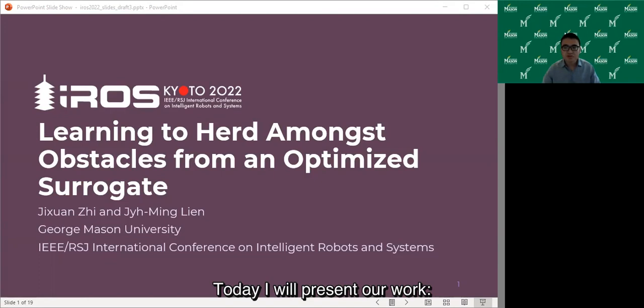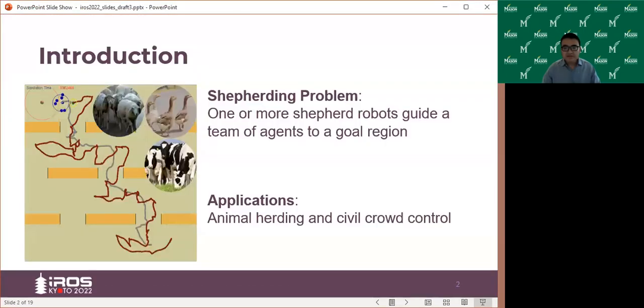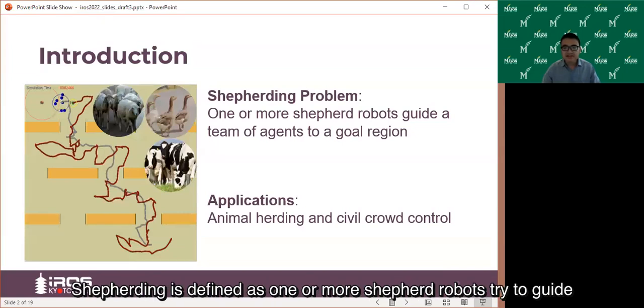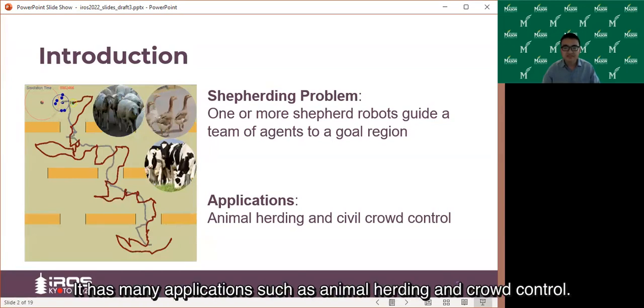Today I will present our work, Learning to Herd Agents Amongst Obstacles from Optimized Surrogate. Let me start by introducing the idea of shepherding. Shepherding is defined as one or more shepherd robots trying to guide a team of agents from a start position to a goal position. It has many applications such as animal herding and crowd control.